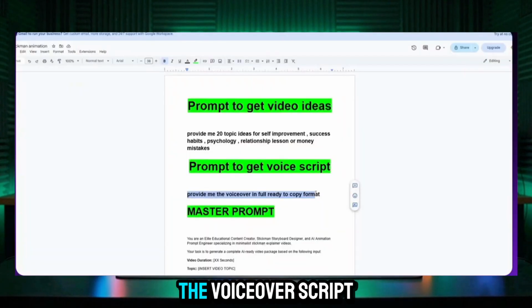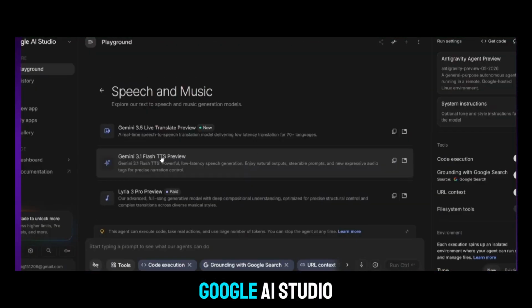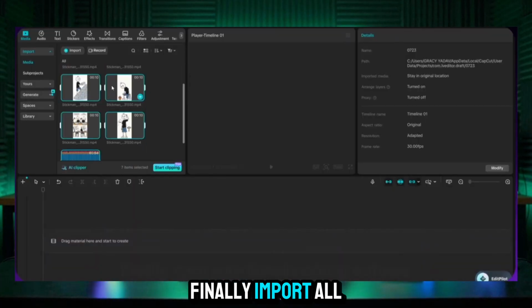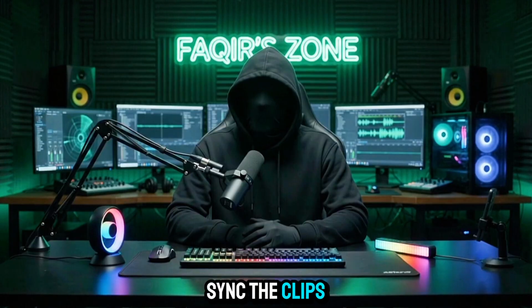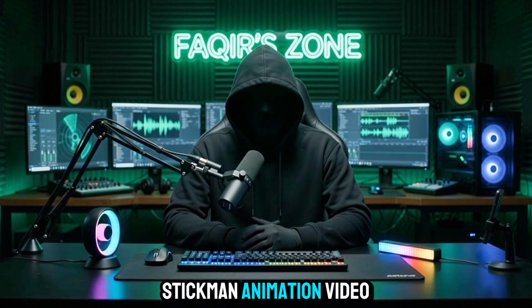After that, generate the voiceover script in ChatGPT. Copy it into a text-to-speech tool like Google AI Studio. Choose a voice and download the audio. Finally, import all the animated clips and the voiceover into your editing software. Sync the clips with the narration and export the video. That's it. Your Stickman animation video is ready.